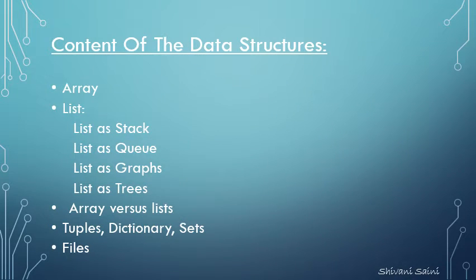Now comes the content of the data structure. It includes array, list, array versus list, tuples, dictionary, sets, and files. These five topics are very important in it. In this video, we will study only array, list, and array versus list.